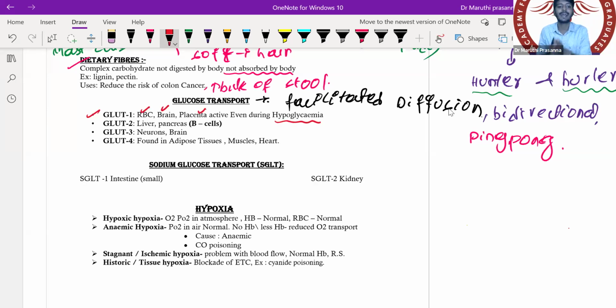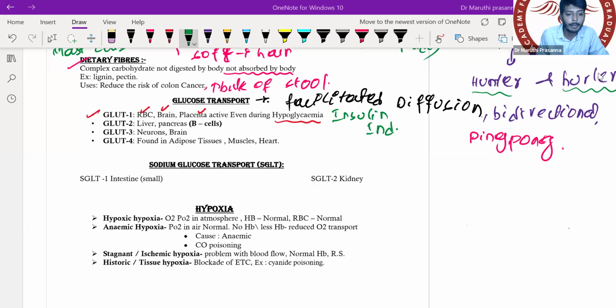My question now is, do they depend upon insulin for their action, or not? Are they insulin dependent or insulin independent? Very good. They are insulin independent. Insulin independent. So they do not require insulin for their action. This is a point to be remembered.